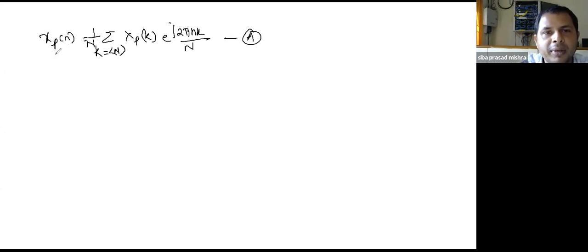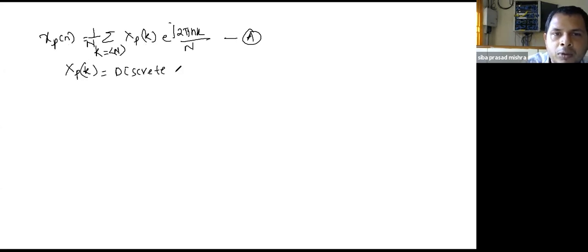Now, to prove our assumption, it is very important to find this discrete Fourier series coefficient, where this Xp[k] is the discrete Fourier series coefficient.